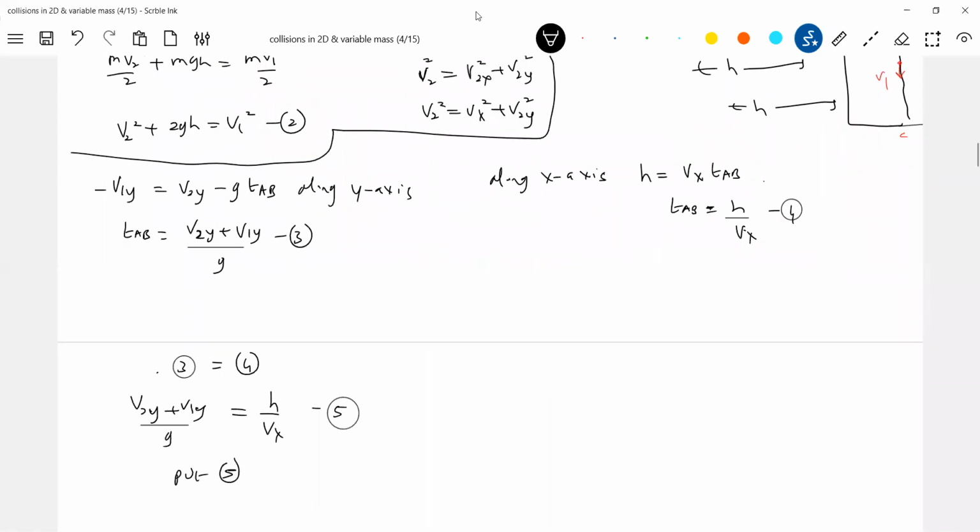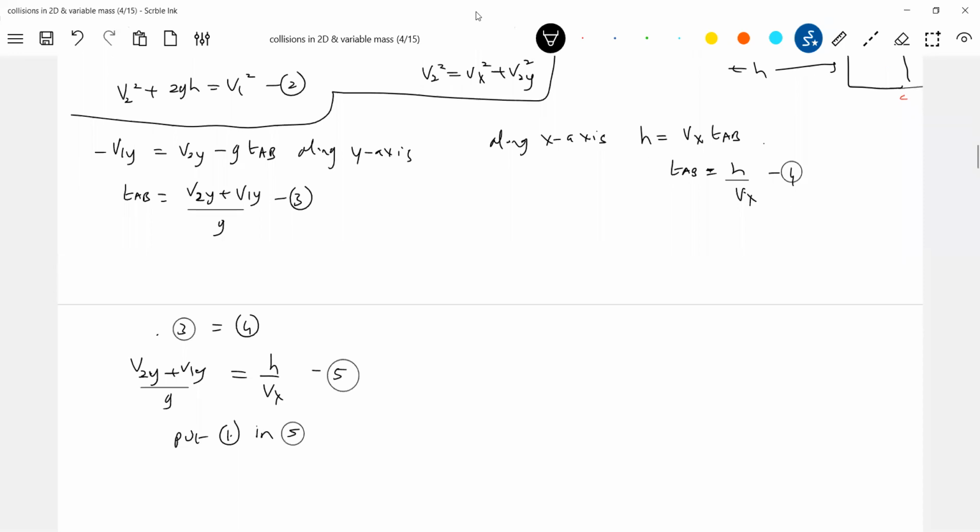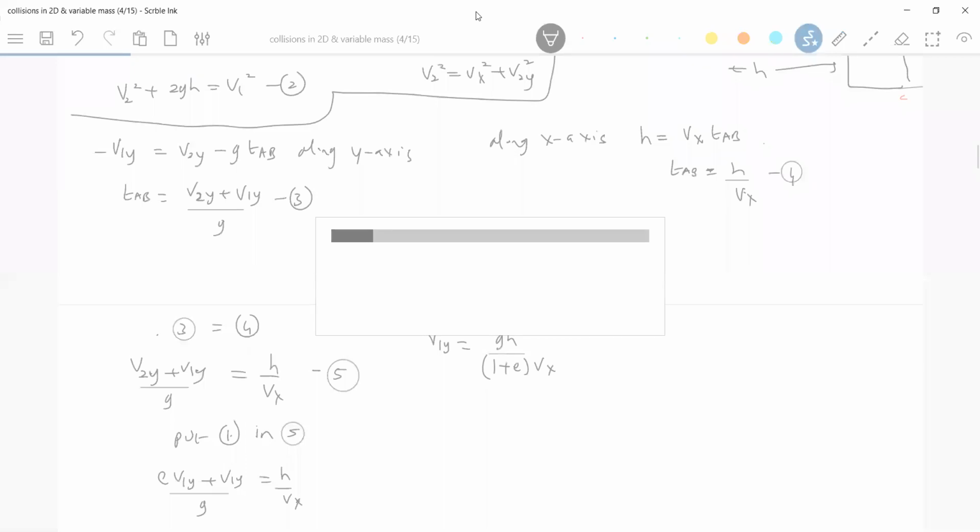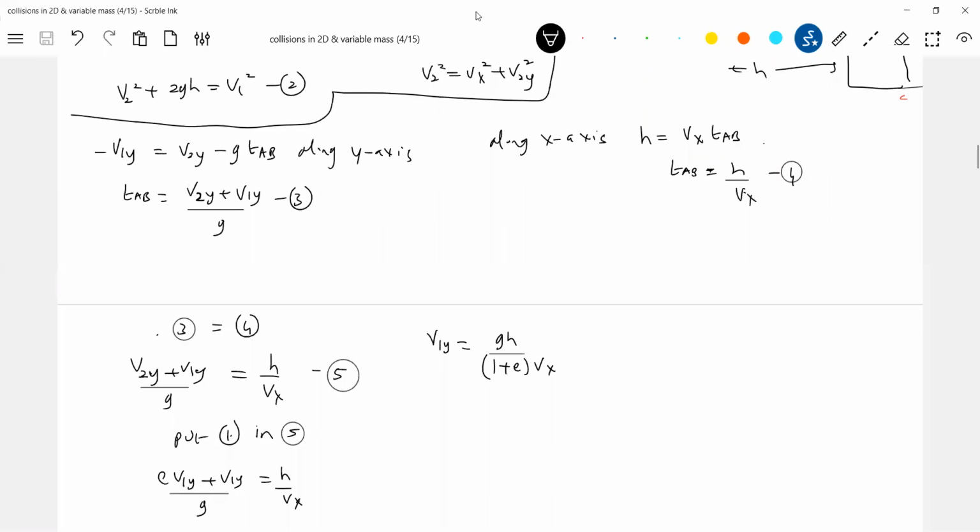Put 1 in 5. v2y should be equal to how much? e v1y. So this will be e v1y plus v1y by g is equal to h by vx. So what is v1y? v1y should be equal to gh by (1 plus e) into vx. So there's one very basic equation. Call that equation 6.